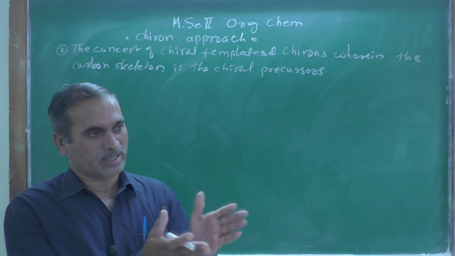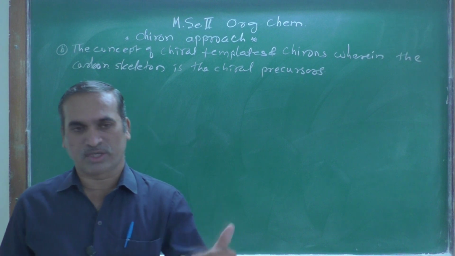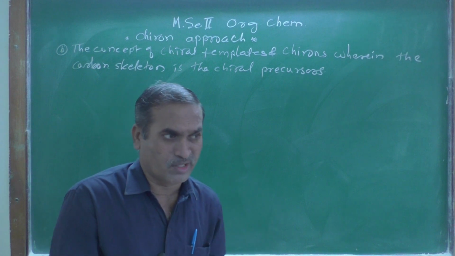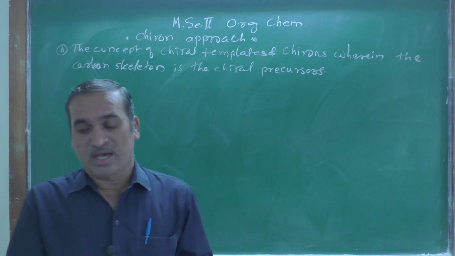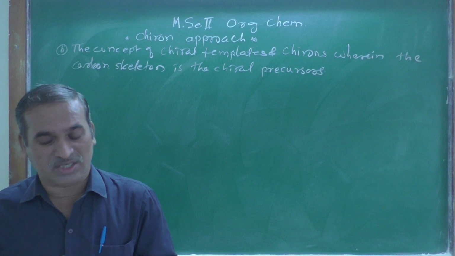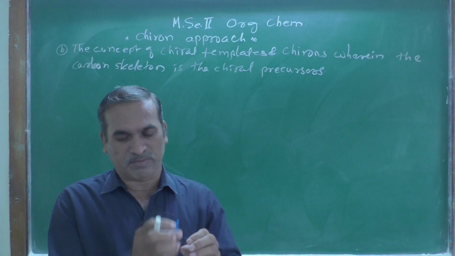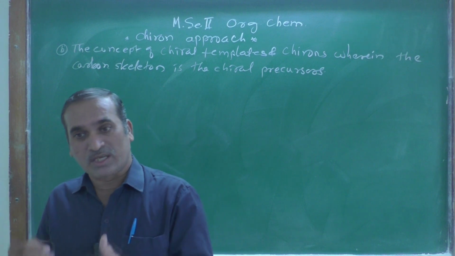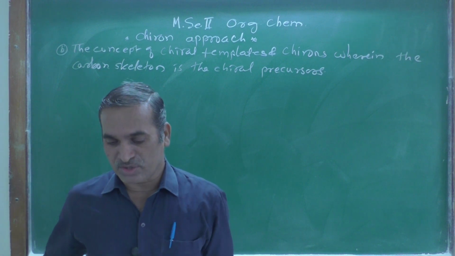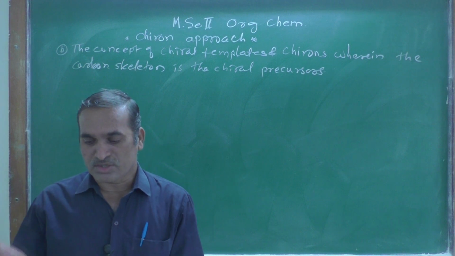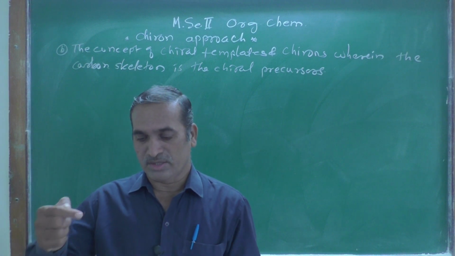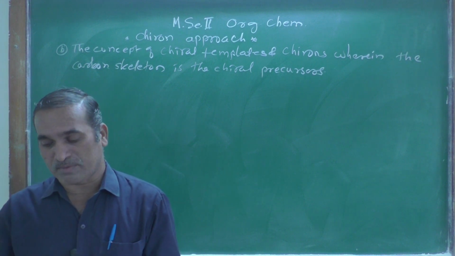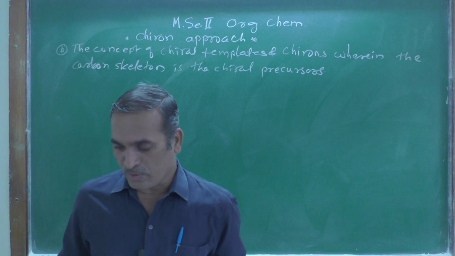In the previous lecture we already learned about carbohydrates: what type of carbon framework they have, the asymmetric centers, how many asymmetric centers there are, and the sense of chirality. Sense of chirality means whether they have R configuration or S configuration. Then sequential functionality, or in the case of terpenes, an alpha-substituted ketone. That is what we have seen so far.